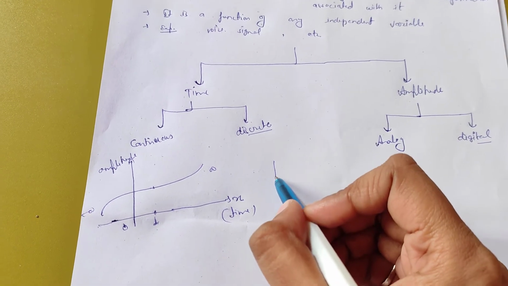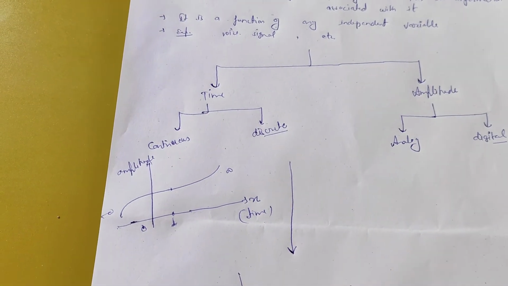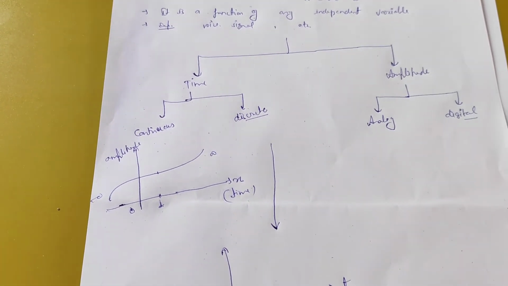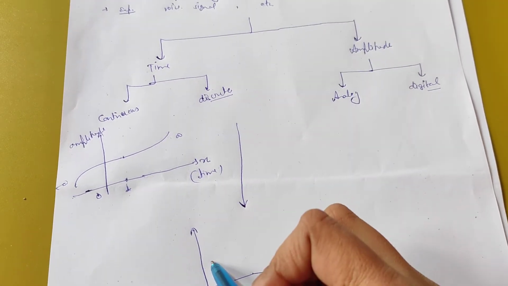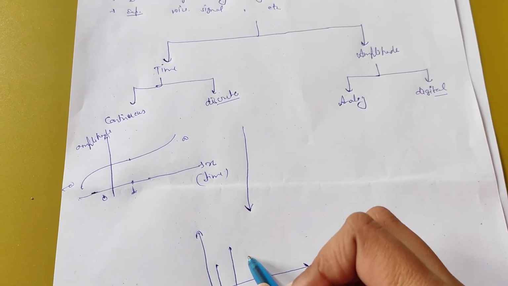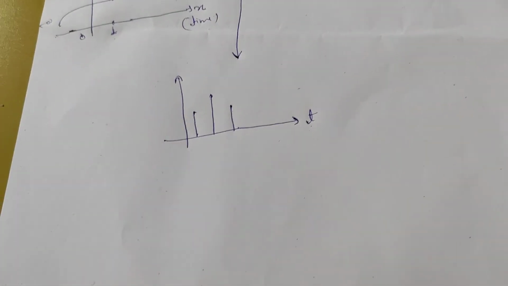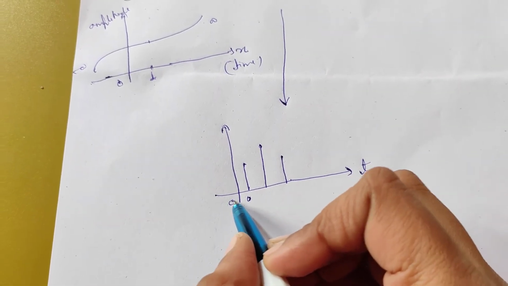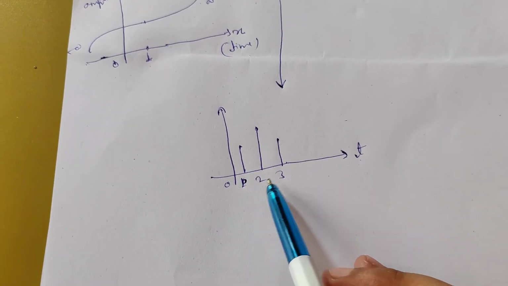When we talk about a discrete time signal, it means that with respect to time, the signal is not present at each and every instant of time. Suppose we look at this signal: we can say that it is present only at the time instants 1, 2 and 3.